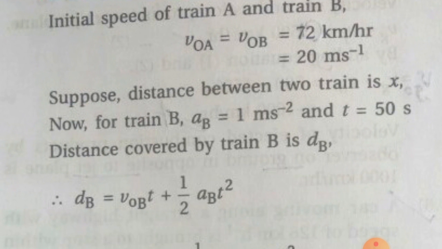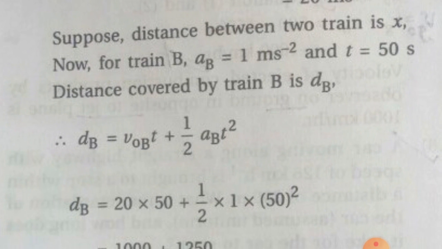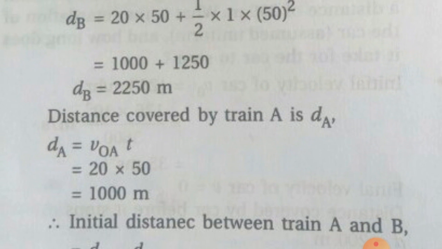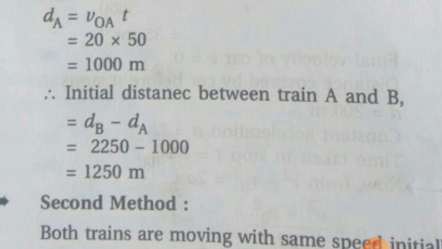In the first one, let the distance between the two trains be x. Here the method is a little lengthier and we have to use two standard equations of motion. One is d equal to v0 t plus 1/2 a t square, and the other one is d equal to vt, because velocity equals distance upon time, so distance equals velocity into time. Then the initial distance can be calculated by subtracting, that is dB minus dA.